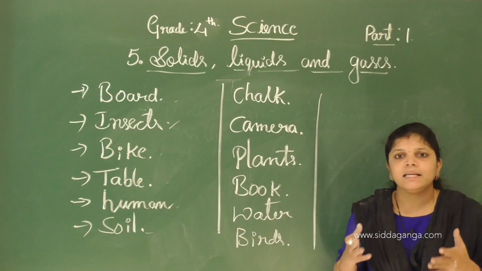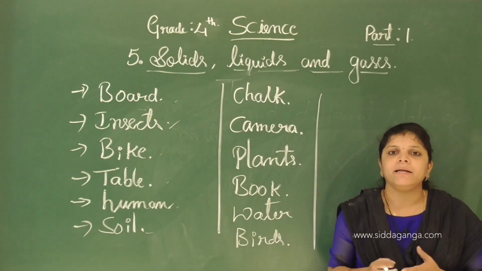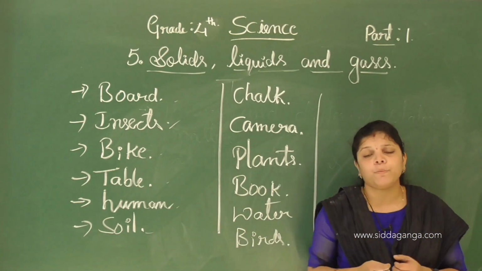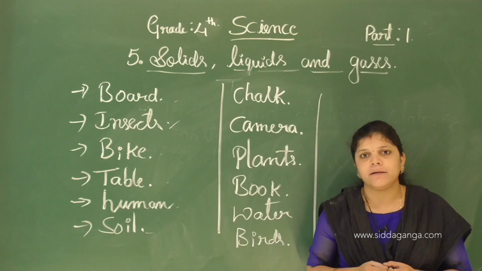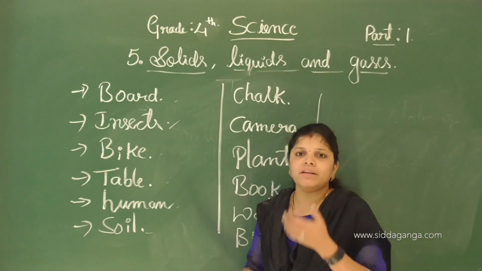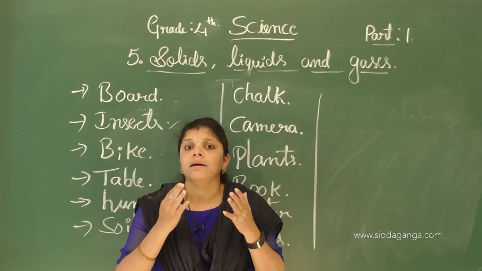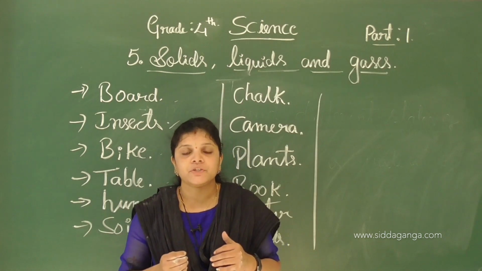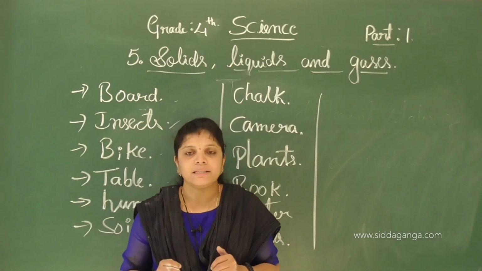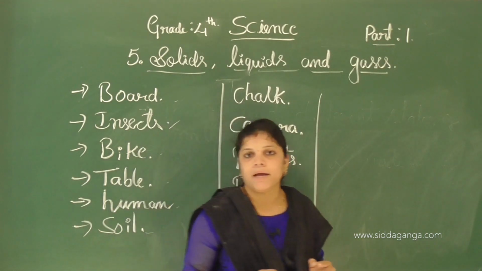Isn't it? See, this is the property of matter. These are the main two properties of matter. Whatever it is, man-made or natural, living or non-living, all things have some weight and they occupy what? Space. Isn't it? See, these are the two main properties of matter.